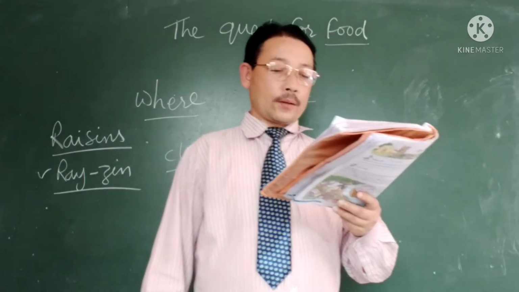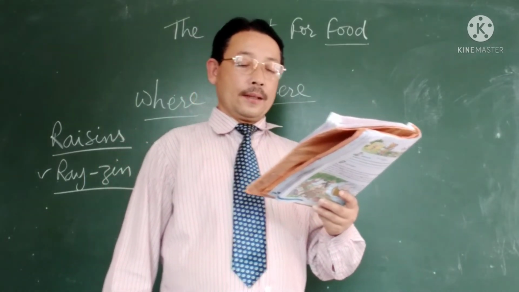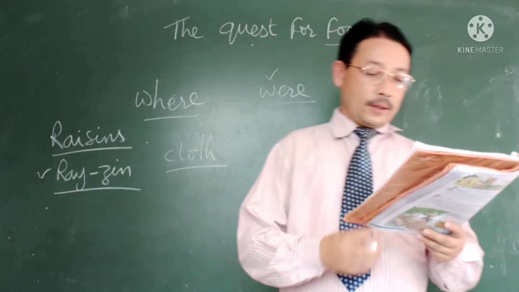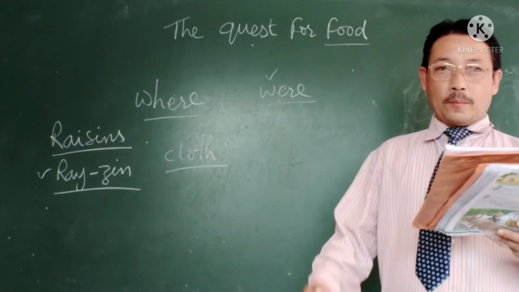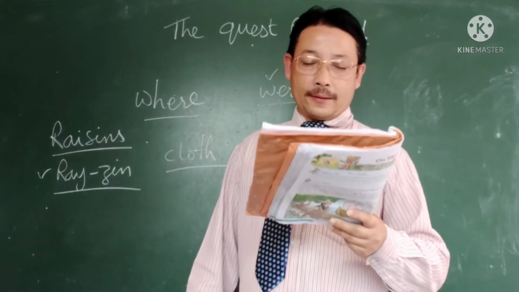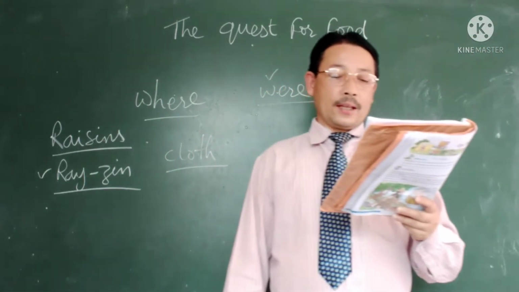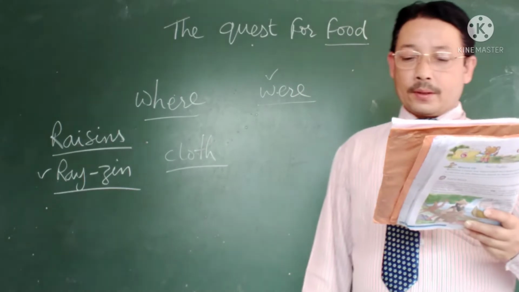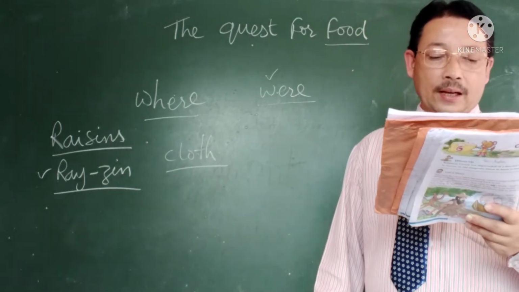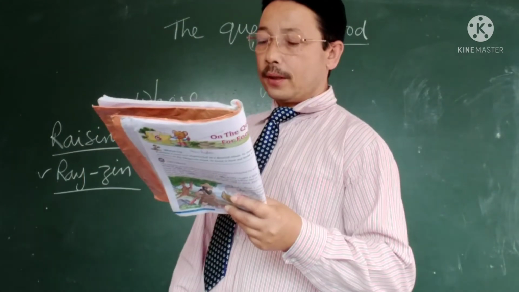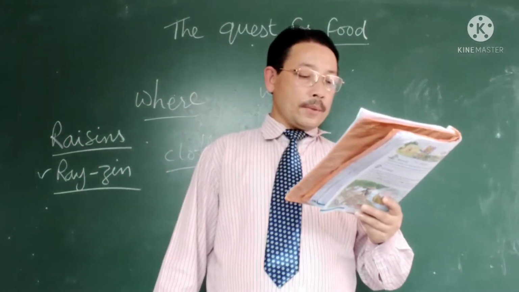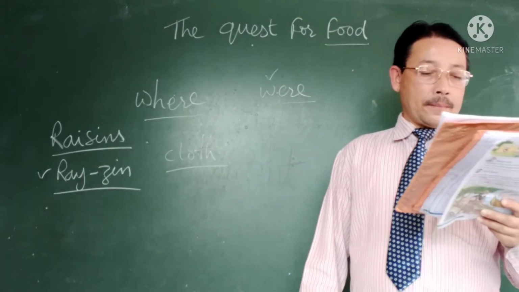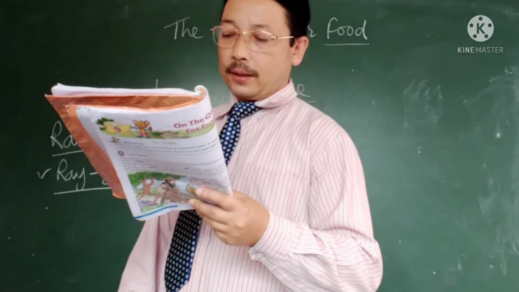Each night when I went back to the cave, I would carry many limes in bags made of sailcloth. So when he goes back to his cave, his home on the isolated island, what he used to do, he used to carry many limes. Limes means kagati, nimbu, carried in his bags made of sailcloth. It was a long, dreary walk with the weight of limes pulling me down. So it was a heavy load, but still he used to carry. But survival was the only thing on my mind.